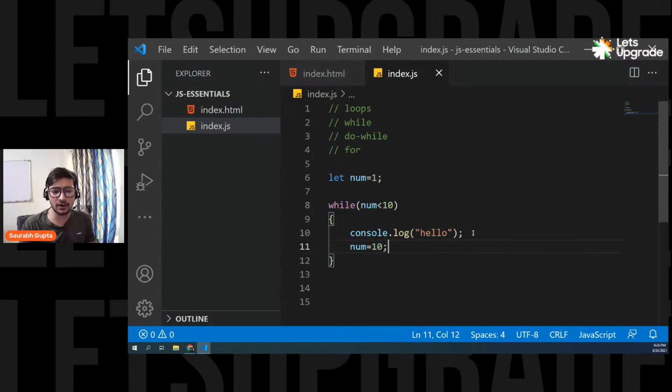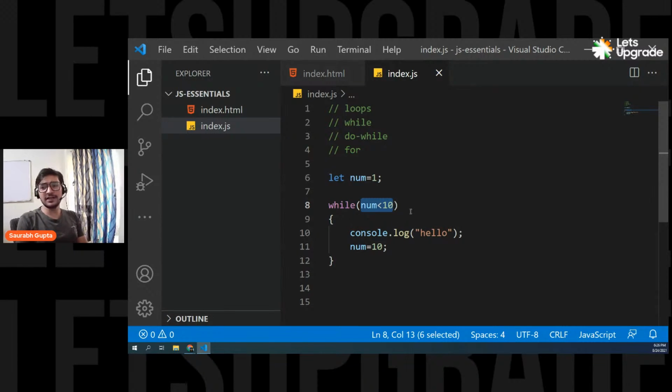For example, let's say I come here and I simply say num equals 10. Simple. Not wrong at all, right? See, there's nothing fixed that you have to do plus plus or minus minus. You can do anything. It just requires the value change. That's why I'm trying to clear it in your mind. You don't have to fix in your mind that you have to use those two things. The only thing it requires is a change of the value because you simply have to break this condition, and that's it.